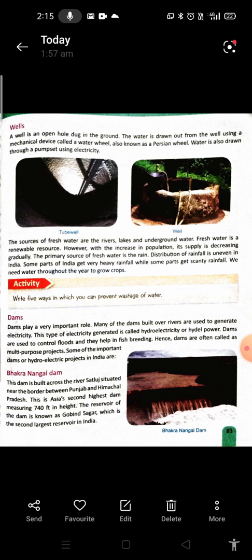Next point is about Hirakud Dam. The dam is built across the river Mahanadi in Odisha. It is one of the world's longest earthen dams.